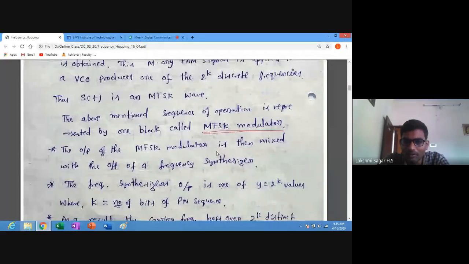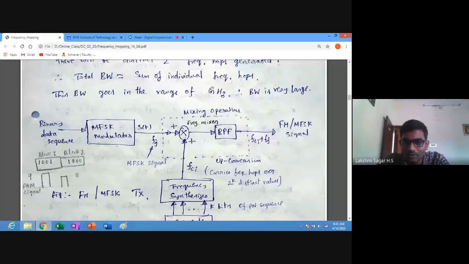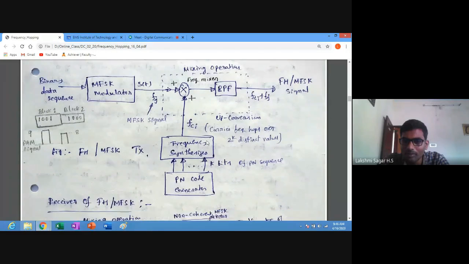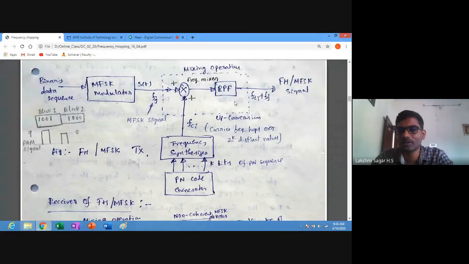The output of the MFSK modulator is mixed with the output of a frequency synthesizer. This is the frequency synthesizer. So one input to the mixer is from the frequency synthesizer, and the other is the MFSK signal. They are mixed in the frequency mixer and given as input to the band pass filter. The function of the band pass filter is to pass the sum frequency component and eliminate the difference frequency component. We call this up conversion.